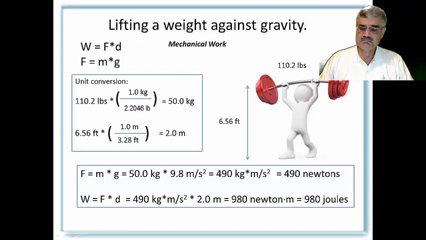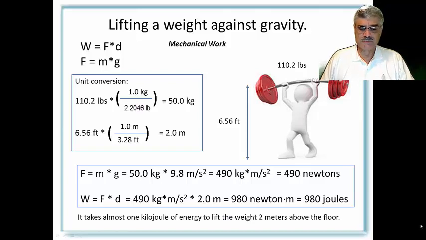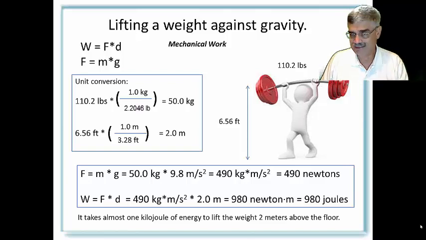Now, 980 is close to 1,000. So you could say it takes almost 1,000 joules or 1 kilojoule of energy to lift this mass or this weight 2 meters above the floor. So I give you this example so you have some idea of what a kilojoule of energy is. A kilojoule of energy is the energy required to lift a 50 kilogram weight or 110 pound weight 2 meters or 6.56 feet above the ground.